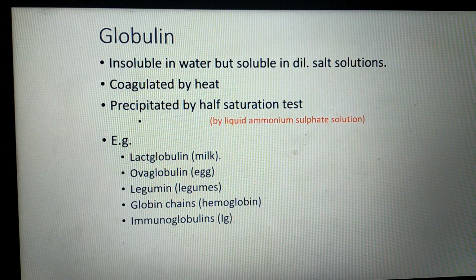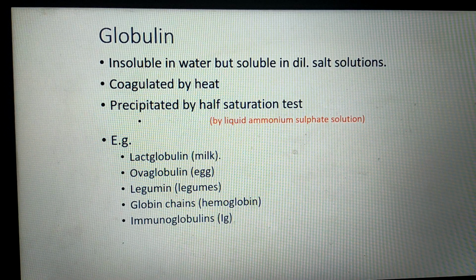Next simple protein is globulin. It is insoluble in water but soluble in dilute salt solution. It is coagulated by heat. It is precipitated by half saturation test. For half saturation test, we will use liquid ammonium sulfate solution. Examples of this are lactoglobulin of milk, ovoglobulin of egg, legumin of legumes, globin chains of hemoglobin. Immunoglobulins are the examples of these globulins.